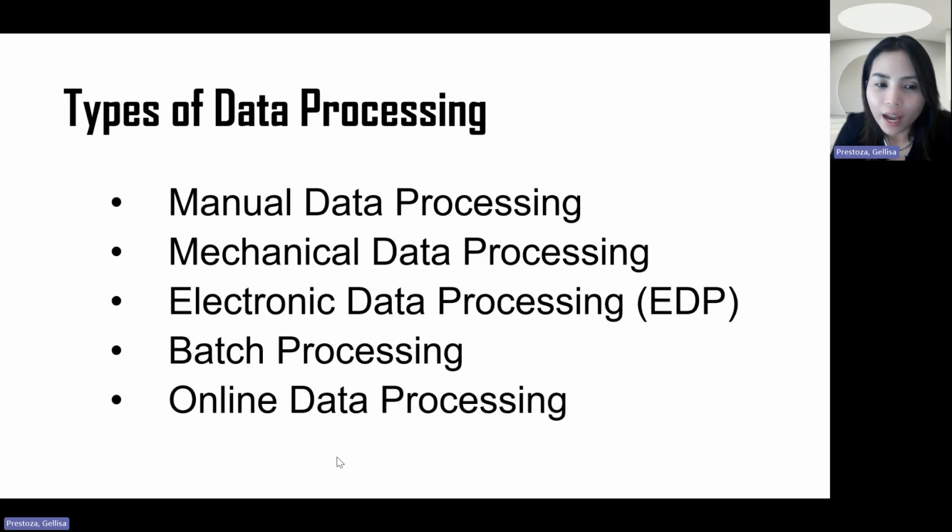Also, we have online data processing. It might be confusing to you, what's the difference between online data processing and electronic data processing? Are they the same? When we say online data processing, this is with the use of the web, wherein your data is being processed using the internet, through online processes, online transactions.